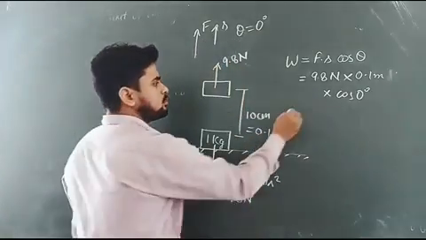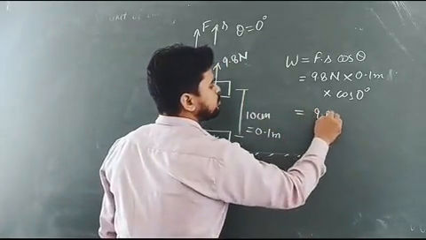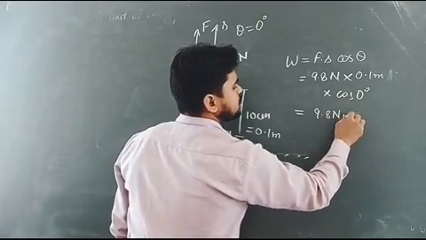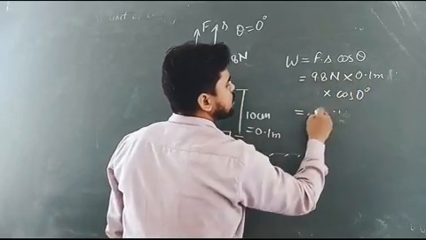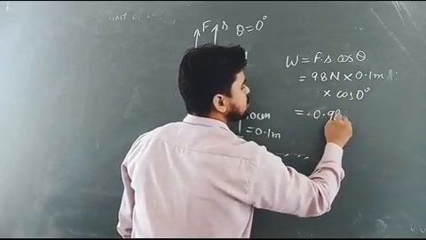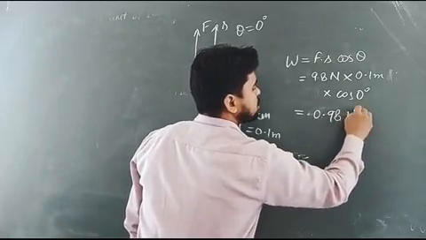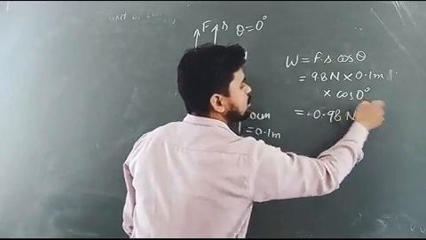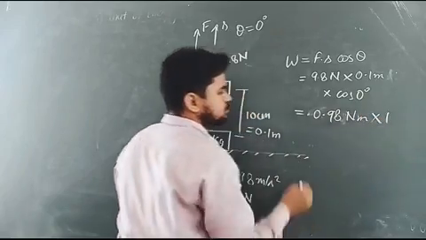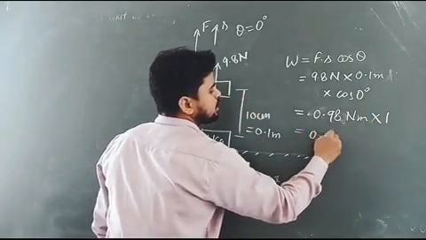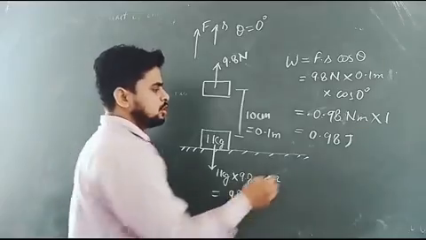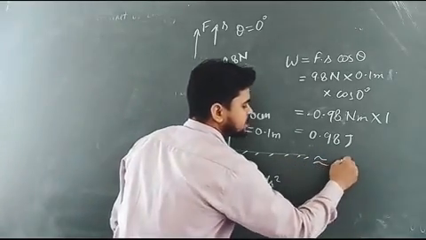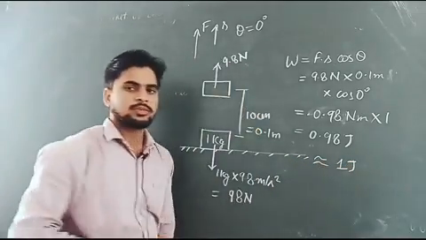Okay. Let us multiply what we get. 9.8 into 0.1 means 0.98 Newton meter, into cos 0 equals 1. So what we have is 0.98 joule, or approximately we can say it is equal to 1 joule.